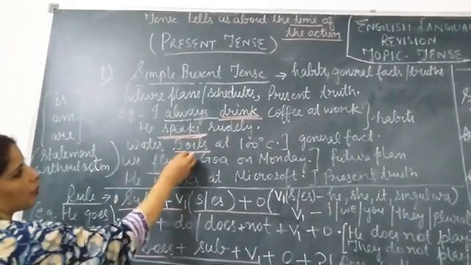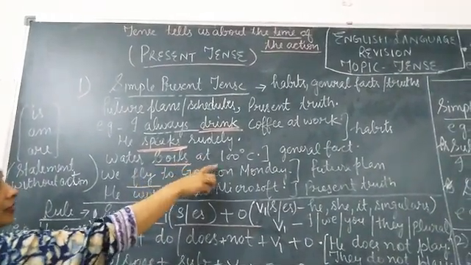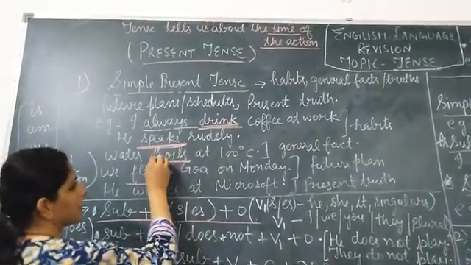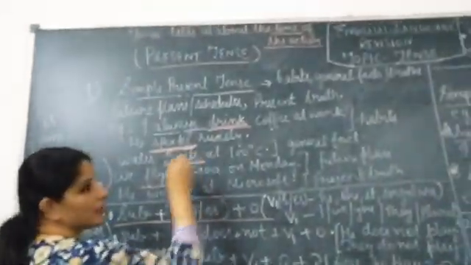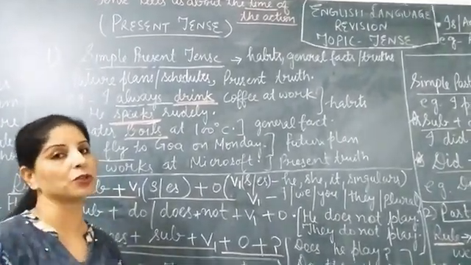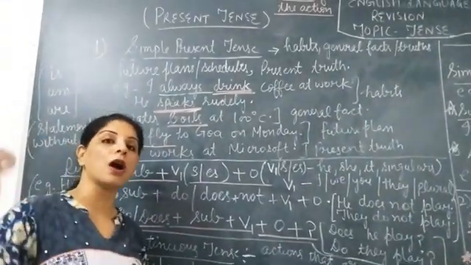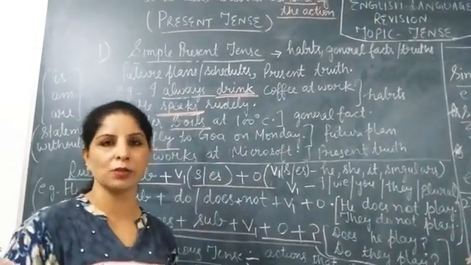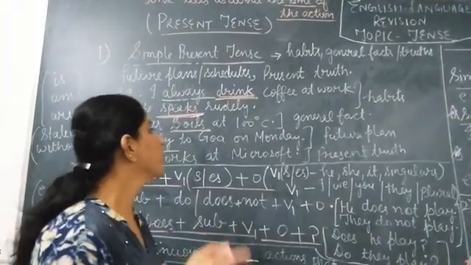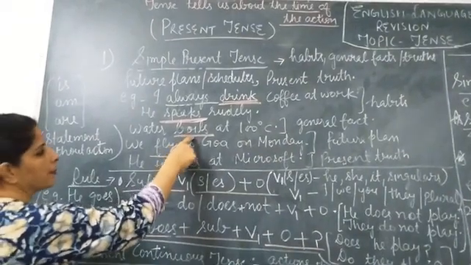Then, water boils at 100 degrees Celsius. This is a general fact. So here we have expressed it with simple present tense. If I say the sun rises in the east, that is also a general truth, a universal truth, no one can change that. The earth revolves around the sun, that is also a general truth. So revolves is the first form of verb. We express these general truths or general facts with simple present tense.